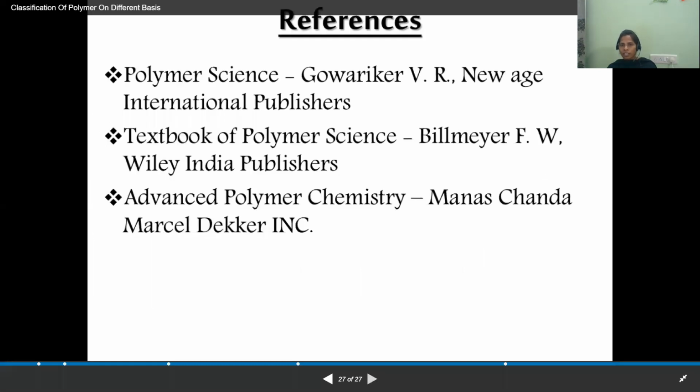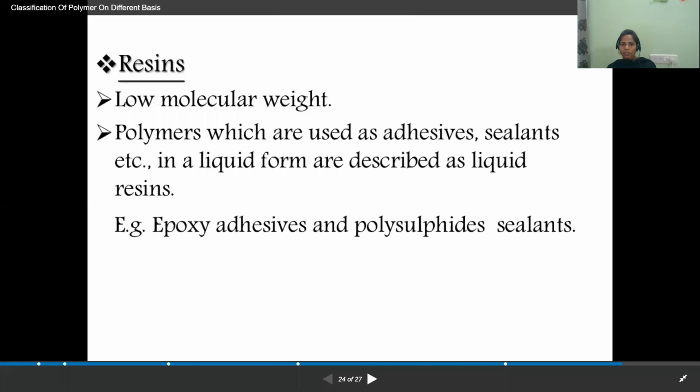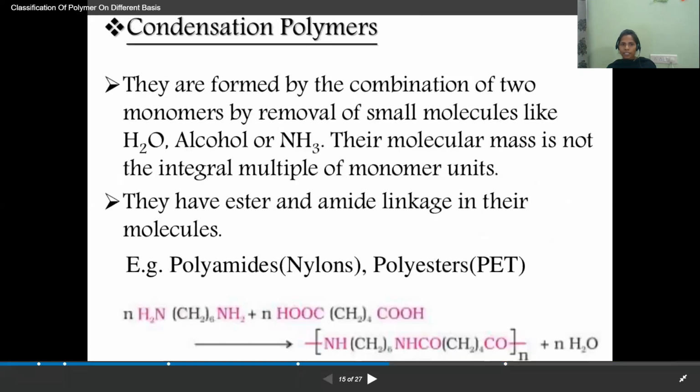There are various reference books, but I prefer Shikha Agarwal and another one, Jain and Jain. From these two books, the better book is Shikha Agarwal. If you go through this book, you will get all the information useful for the examination, which is also available in the library. So these are the various classifications.